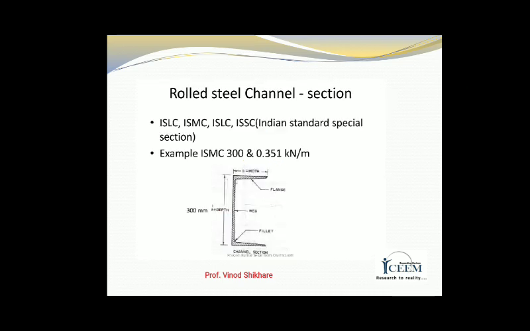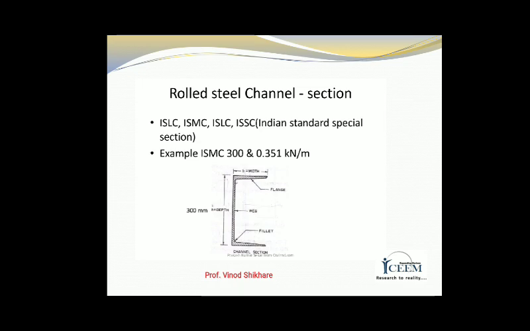Next is rolled steel channel section: Indian Standard Light channel section, medium channel section, and Indian Standard special section. The example given in the figure is Indian Standard Medium Channel section, ISMC 300.